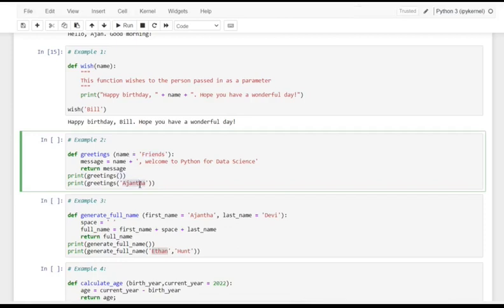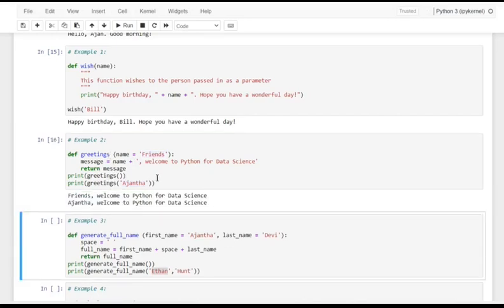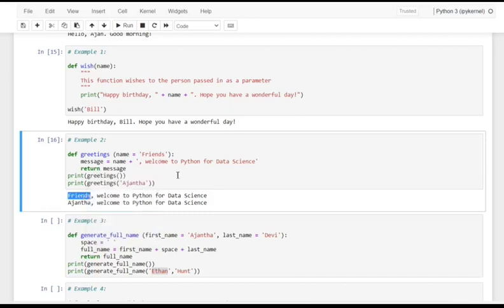And if you are specifying something, that value would be assigned to this. And see here, we have two greeting function calls, and let me just execute. See here, dear friends, for the first one, it by default took the value which is inside the argument. But when I provide a particular value to the function, it assigned the new one and made the greeting. That is how it is overwritten to the top.